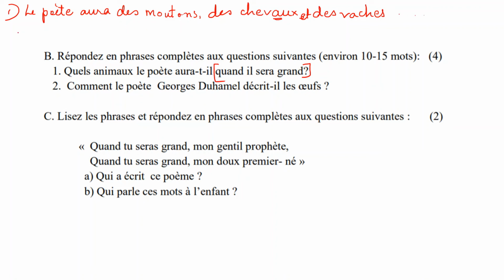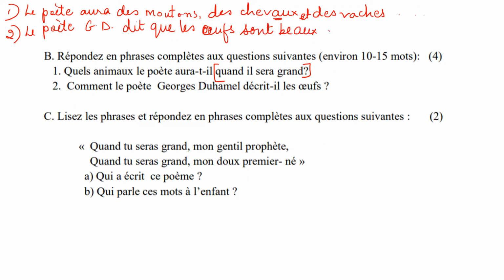Then second one, comment le poète Georges Duhamel décrit les œufs? So, le poète Georges Duhamel, write the full thing please, dit que les œufs, okay, sont beaux et fragiles. Okay, they are beautiful and fragile.